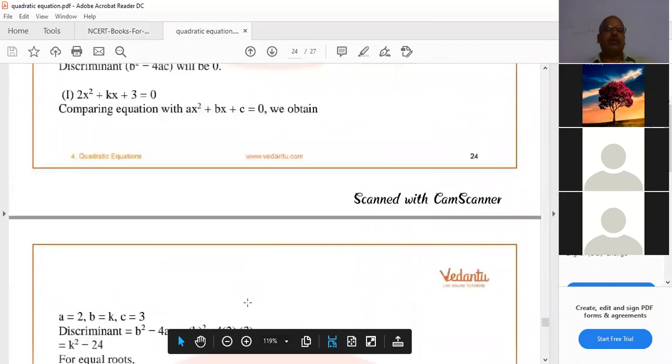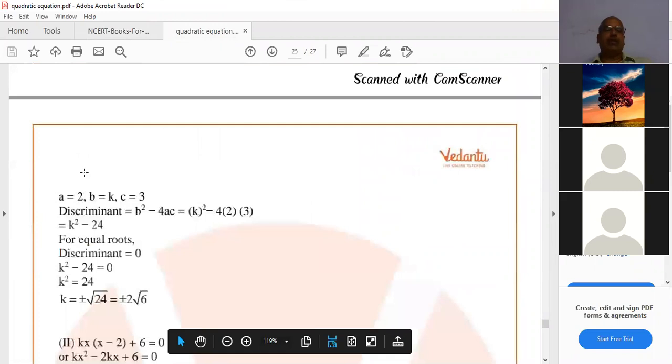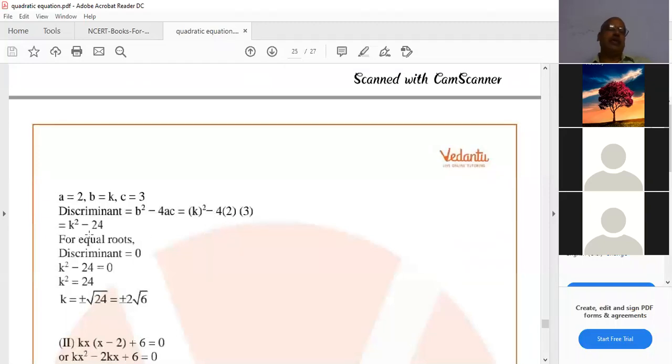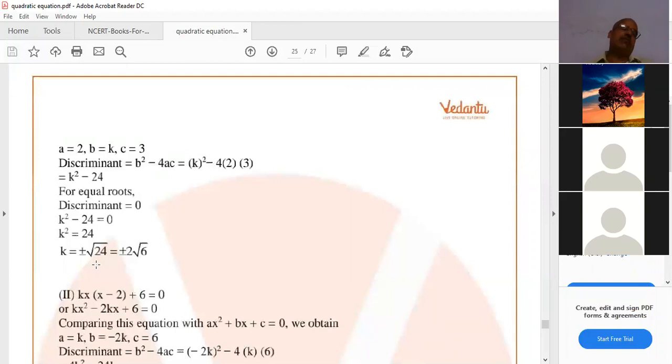B square minus 4ac equal to 0. So a is 2, b is k, c is 3. K square minus 4 of 2 into 3, k square minus 24 equal to 0. K square equals 24, k equal to plus or minus root 24. That means plus or minus 2 root 6.